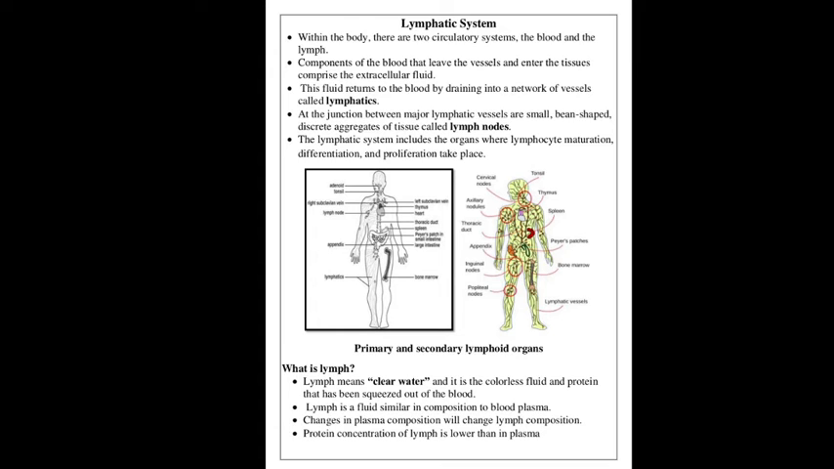Where is the spleen located? The spleen is located on your left side under your ribs and above your stomach, okay. The spleen filters and stores blood and produces white blood cells, okay. Those white blood cells fight infection or disease.